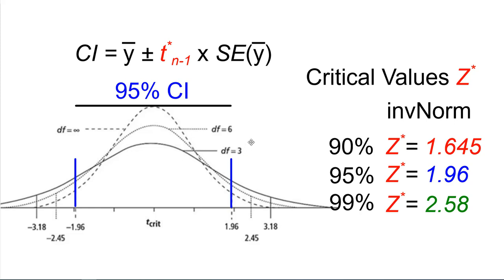So he had a sample of 4, so 3 degrees of freedom. It's really flat here, and that's why he had 3 times the amount of false positives, because he was using the normal one instead of going all the way out here. He should have gone 3.18 standard deviations and not considered it unusual, or rejected the null hypothesis, unless he was 3.18 standard deviations above the mean instead of 1.96.